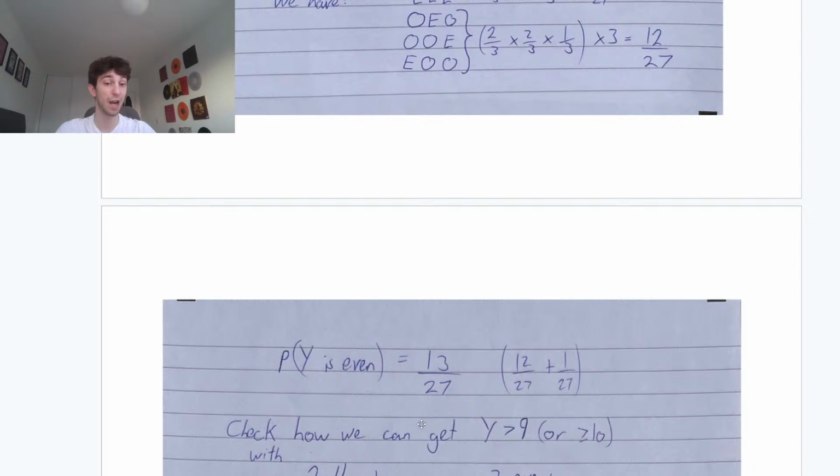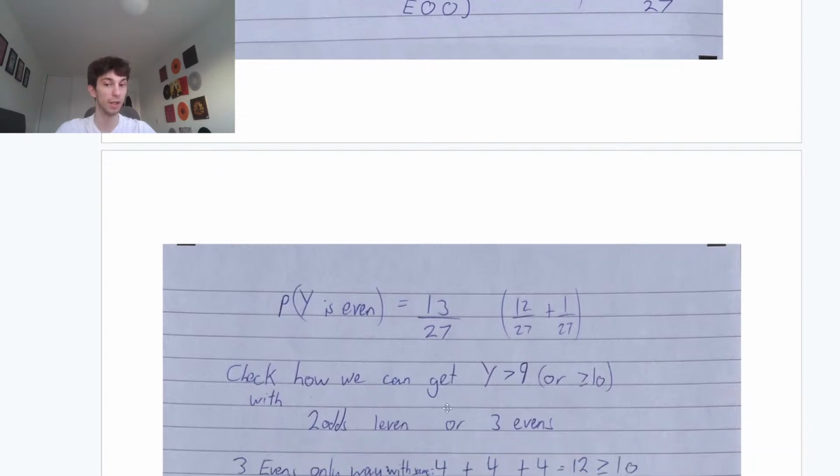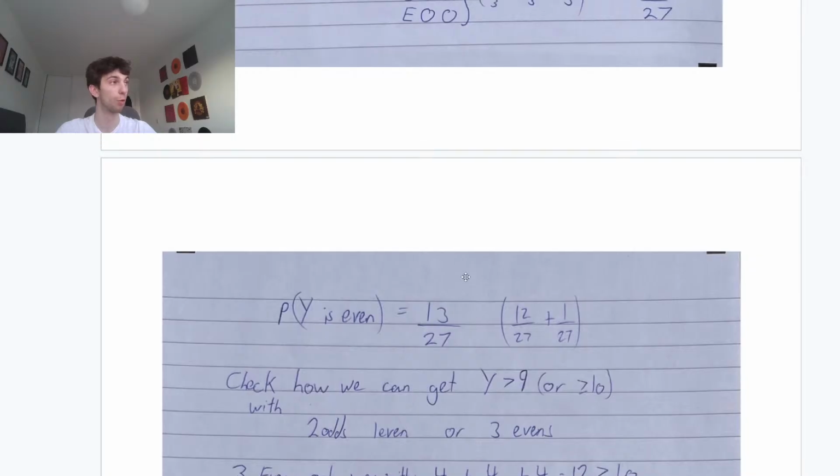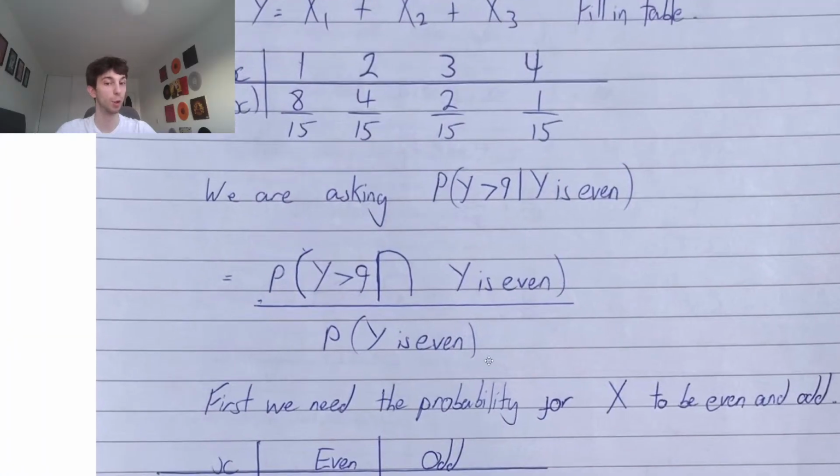So now what we have to check is how can we get y larger than 9 with either two odds and one even or three evens. Because remember what we're checking, guys. We have the denominator now. This is good. You'd already get a lot of marks for finding this, guys. Yeah. Y is even.